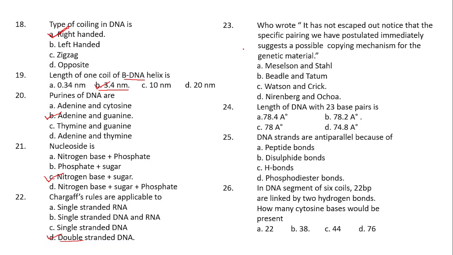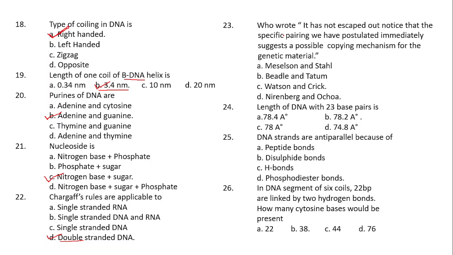When the scientists were discussing the replication method of the DNA, this particular sentence was given. Option A, Meselson and Stahl. Option B, Beadle and Tatum. Option C, Watson and Crick. Option D, Nirenberg and Ochoa.